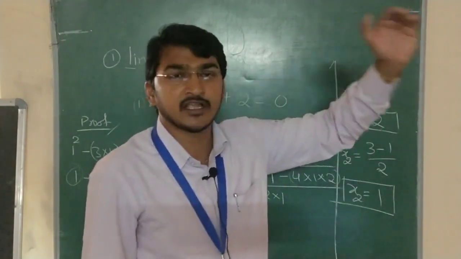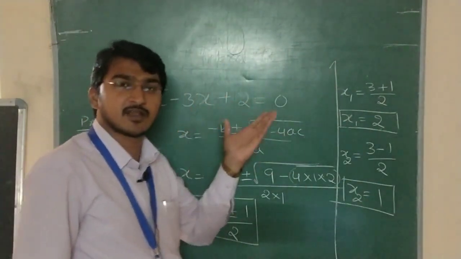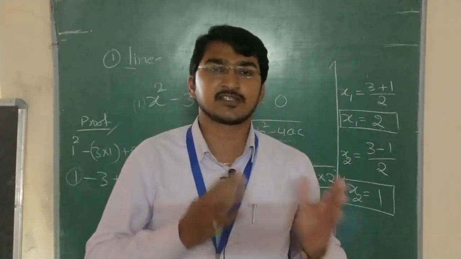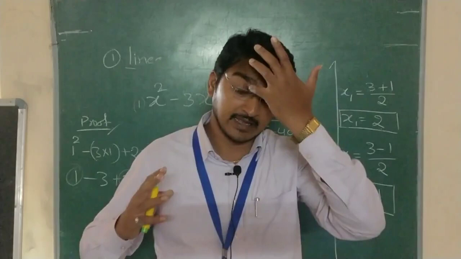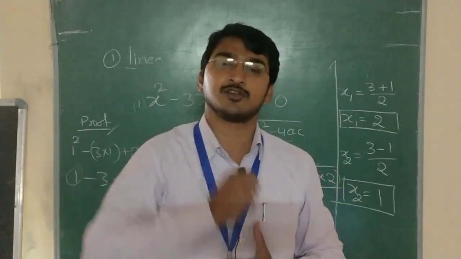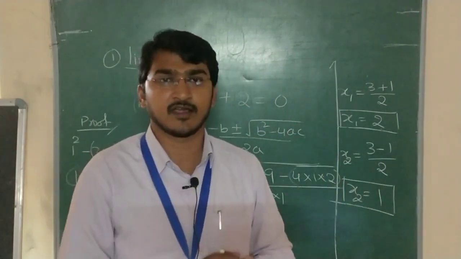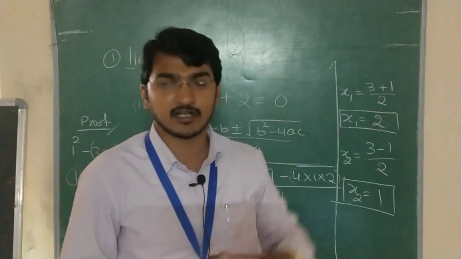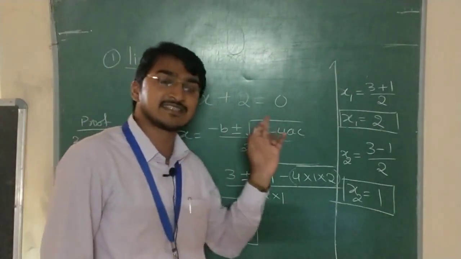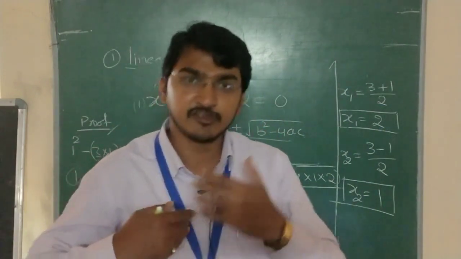What is a parabolic equation? You know, this only: ax square plus bx plus c form. So in the kinematics chapter, especially in projectile motion, we use it to find the values of that x. If it is moving in a horizontal and vertical direction, how the displacement is changing. There, that x refers to displacement. Nothing to worry. Once we enter into the topic, you will come to know that.